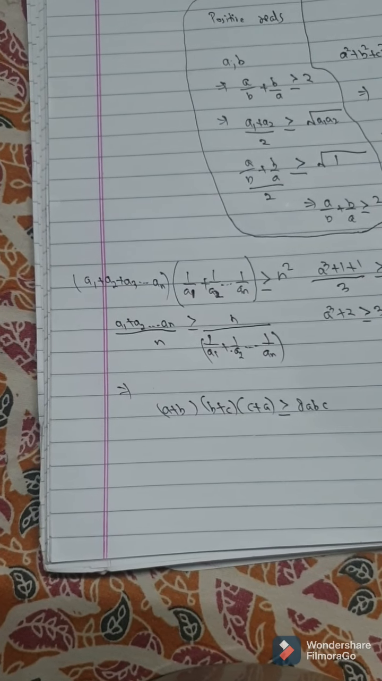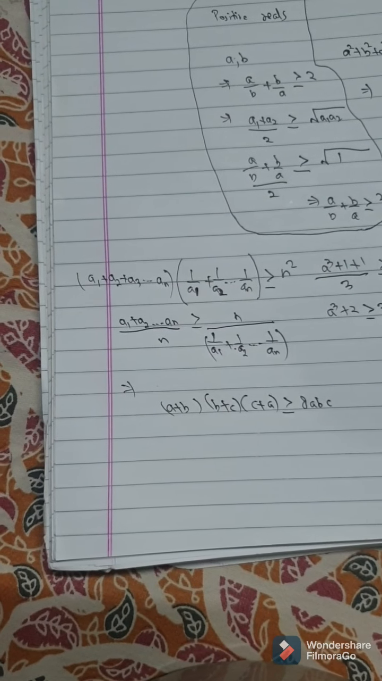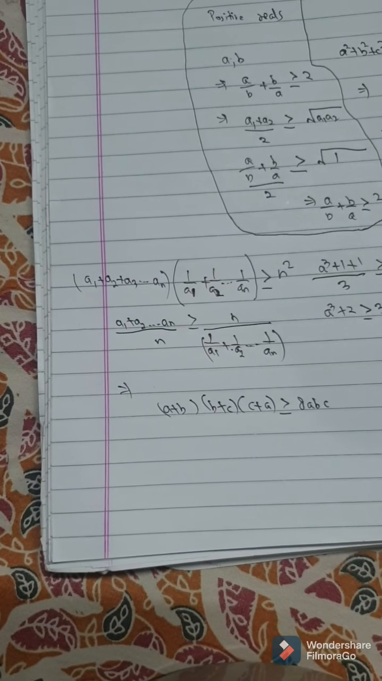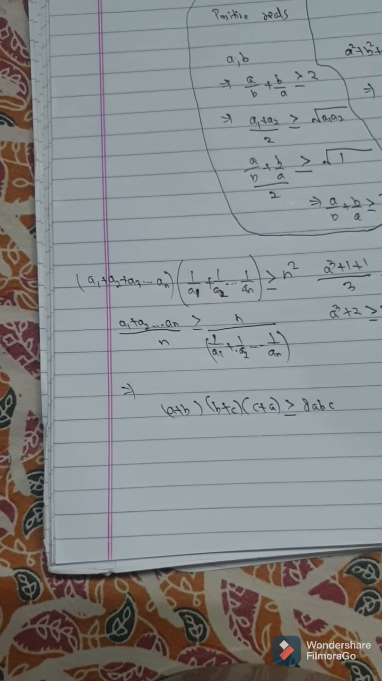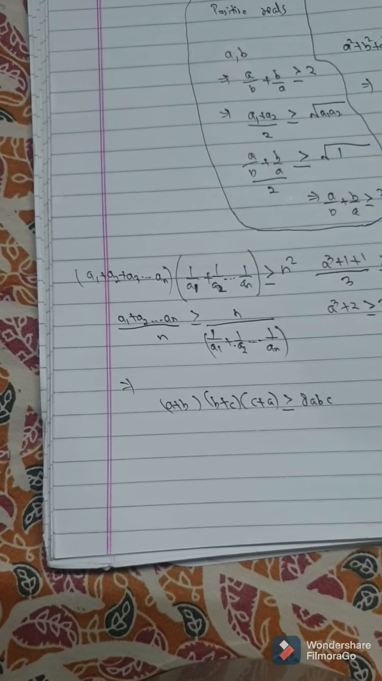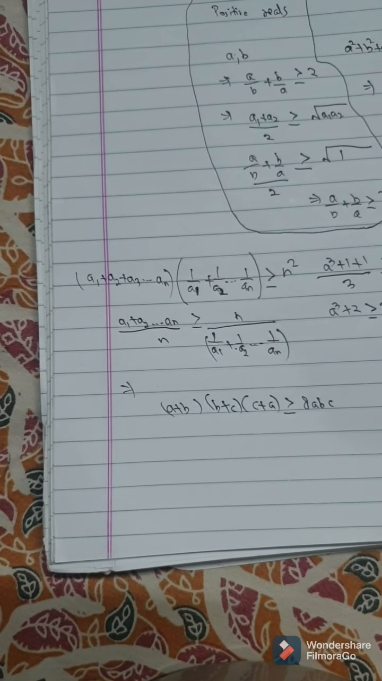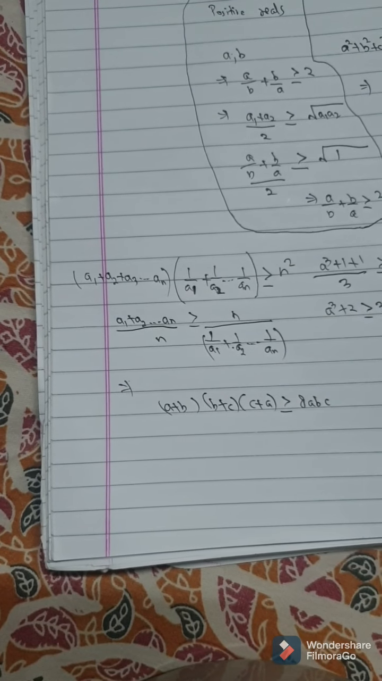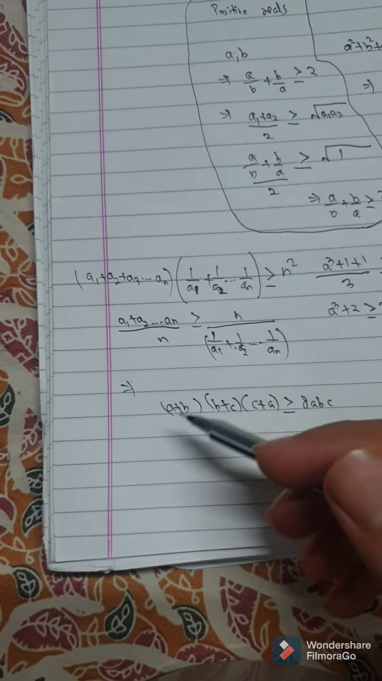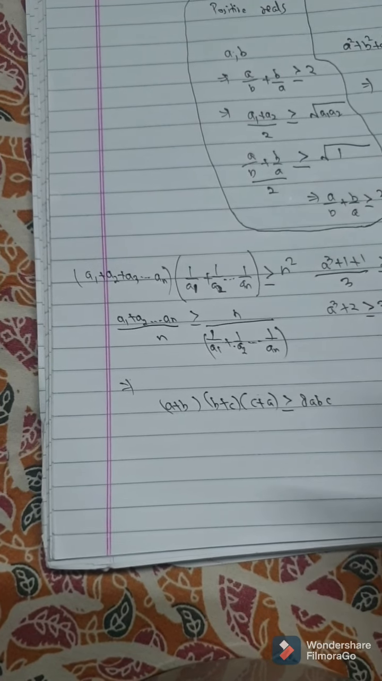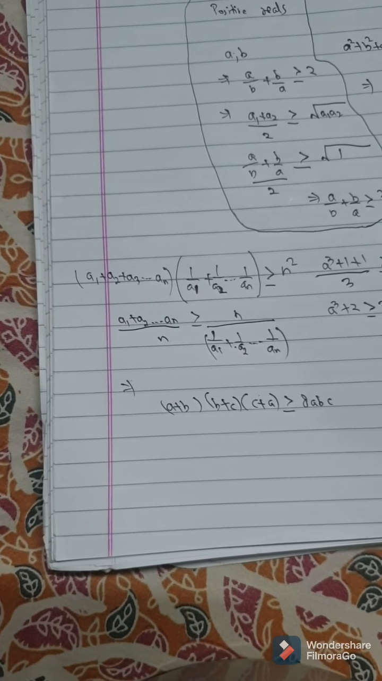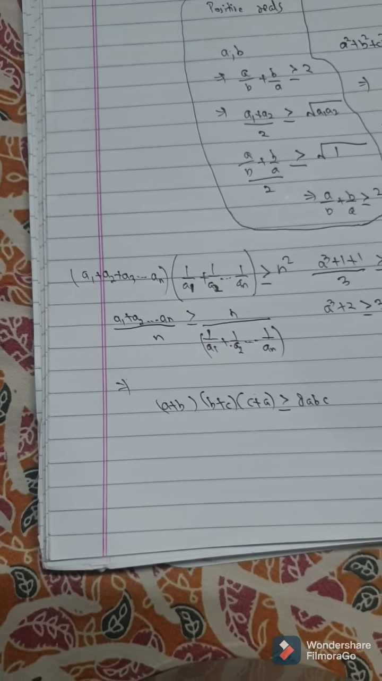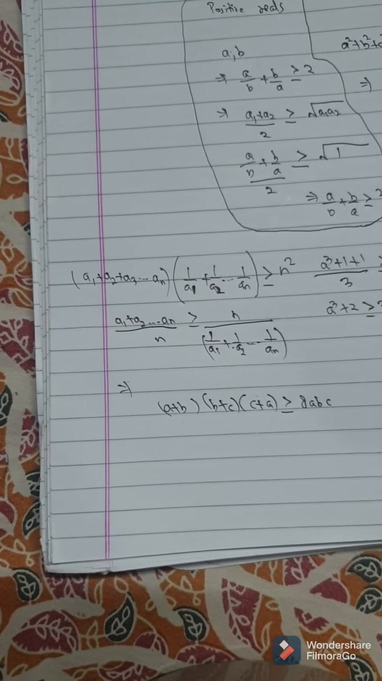See, (a plus b) into (b plus c) into (c plus a) has to be proven greater than or equal to 8abc. Now, what I have told you before is that the first trick is to apply AM-GM on all the terms, take all the terms consecutively. But here there will be 8 terms. If you expand this, 2 into 2 into 2, there will be 8 terms in this expansion, and applying AM-GM to 8 terms doesn't seem so intuitive, right? So what can we think?